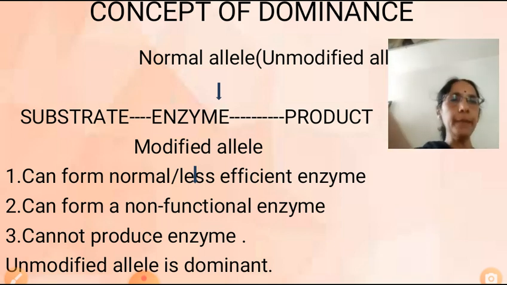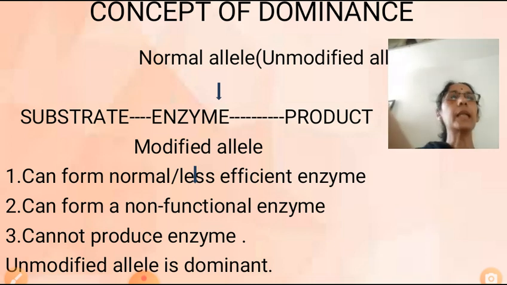Try to understand. In every metabolic pathway, a substrate is converted into product. And these reactions are catalyzed by enzymes. And every enzyme is produced by a gene. When the gene has a normal allele, an unmodified type of allele that produces a functional enzyme, substrate is converted into product.